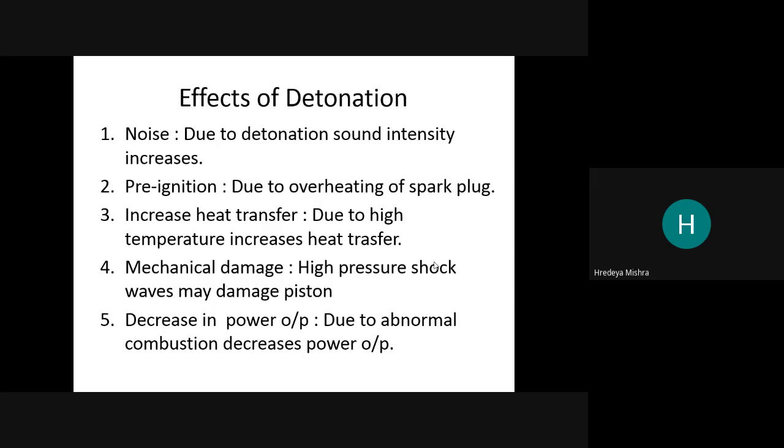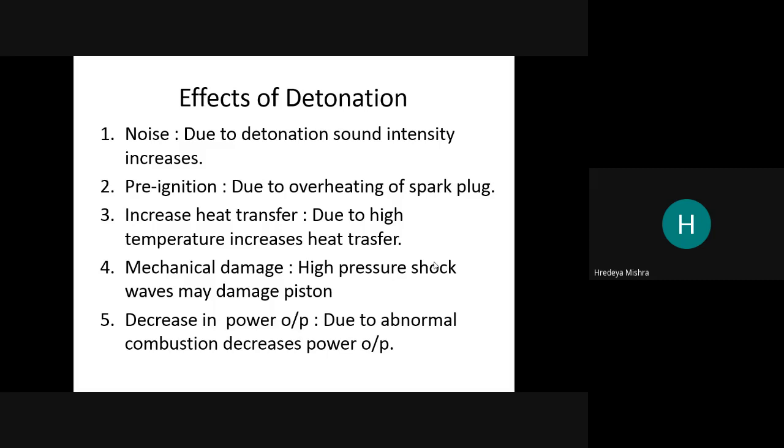Second, pre-ignition is there. Due to the overheating of the spark plug, pre-ignition occurs, meaning that before closing the inlet valve, fire may occur, and that is harmful for the vehicle.